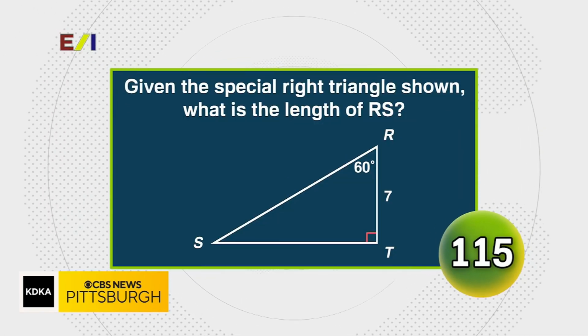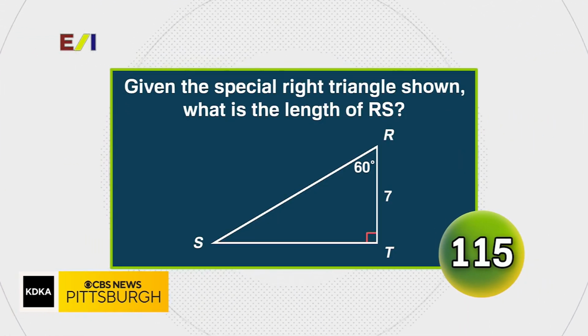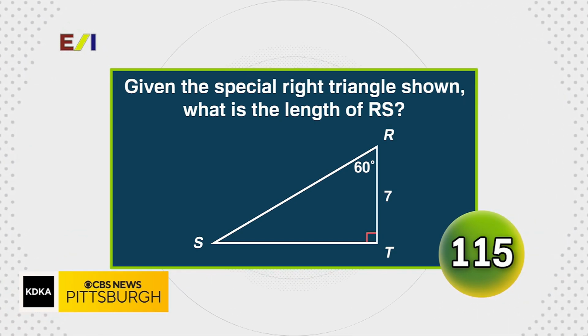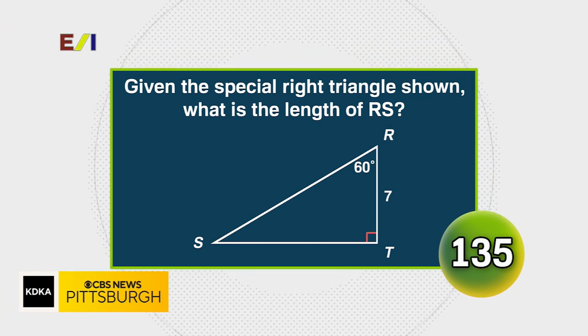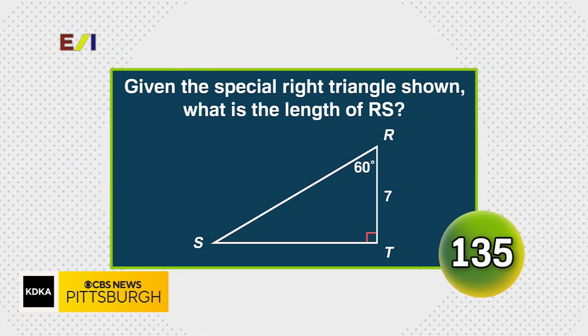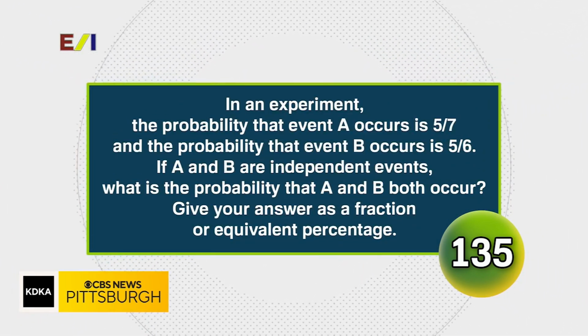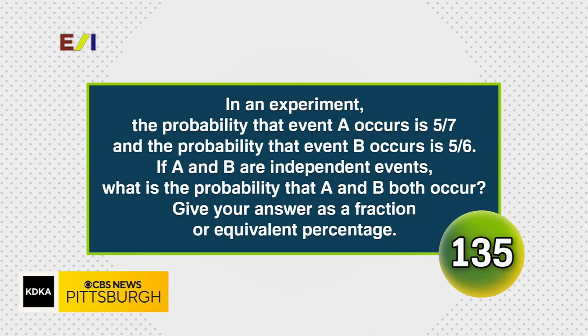And Penn Trafford, here's your first math time question. Given the special right triangle shown, what is the length of RS? 14. 14 is correct. Very nicely done.